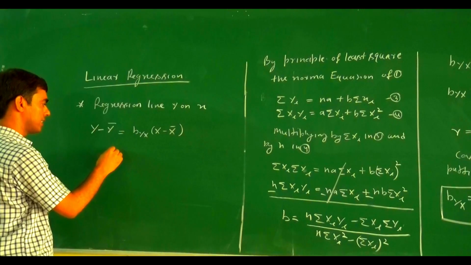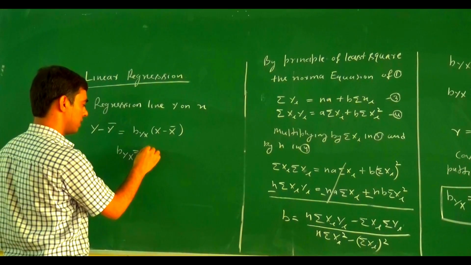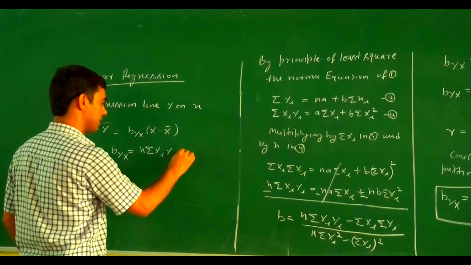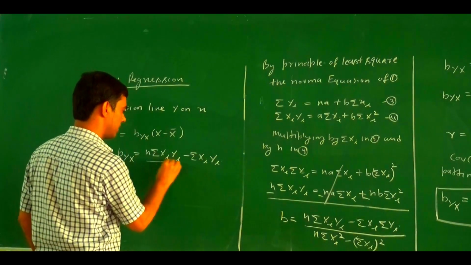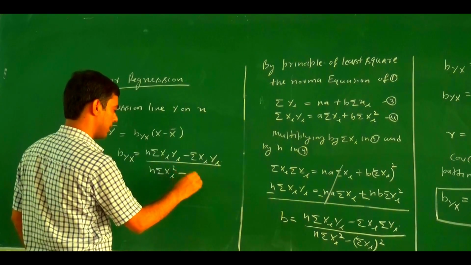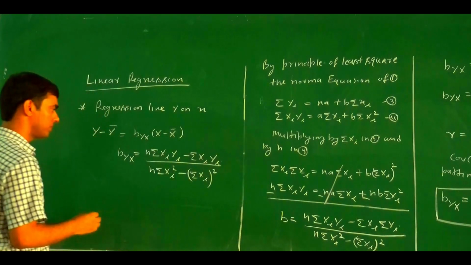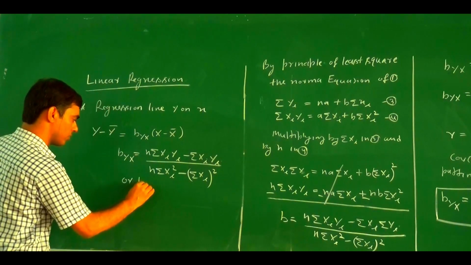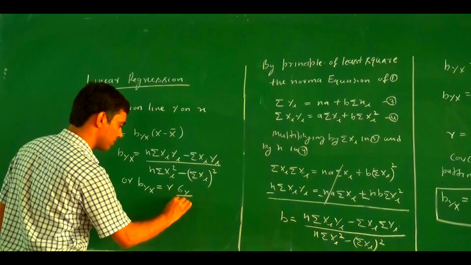So here Byx is summation xi yi minus summation xi summation yi divided by n, divided by summation of xi square minus summation of xi whole square, or we put Byx equal r sigma y upon sigma x.